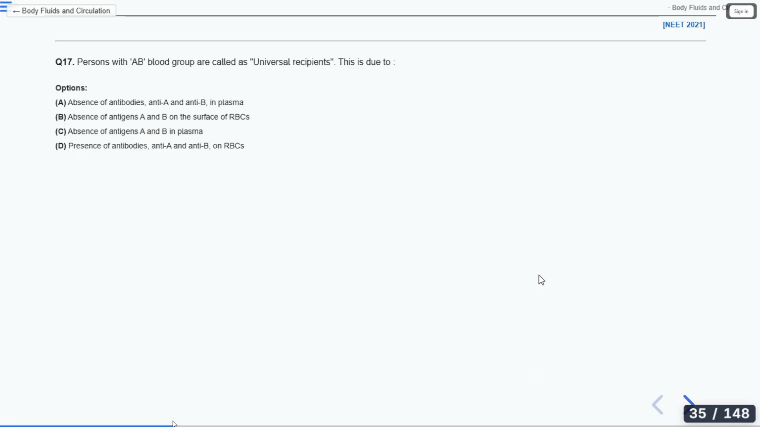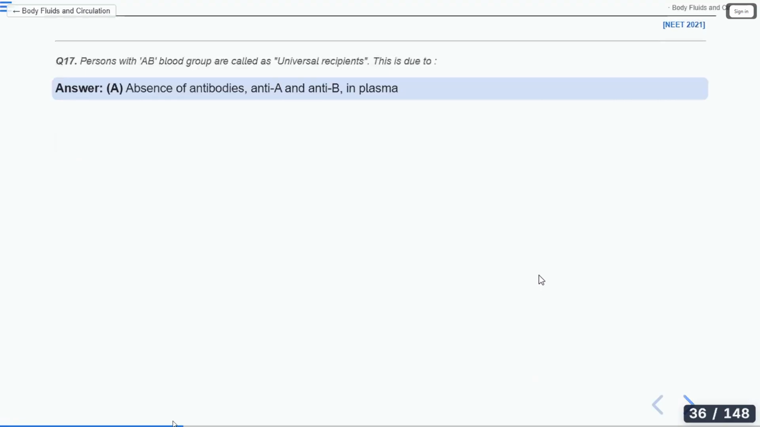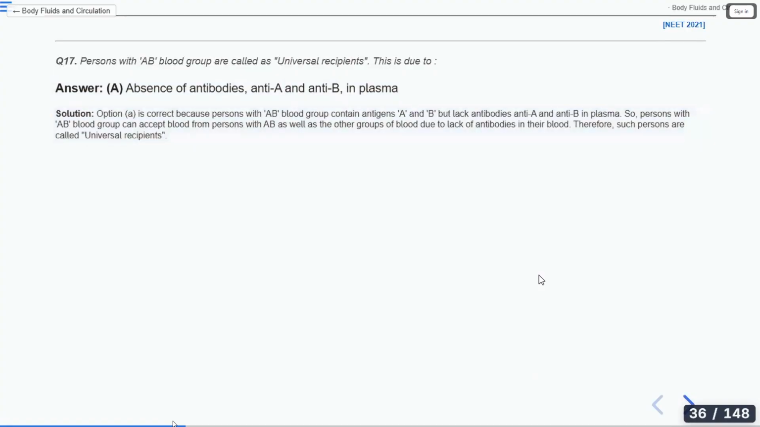Okay, option A. Absence of antibodies, anti-A and anti-B in plasma. Okay, option A. 100% it is option A. Okay, let us check. No antibodies in plasma. Okay, let's see the answer now. So the answer is absence of antibodies in the plasma.